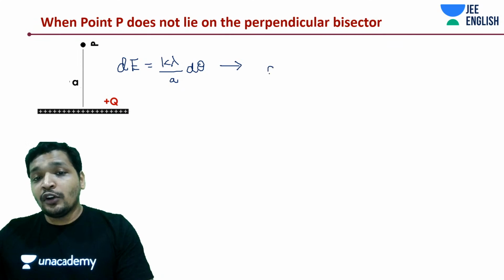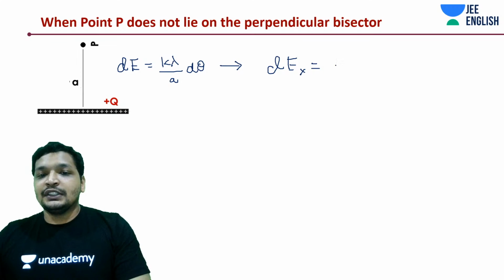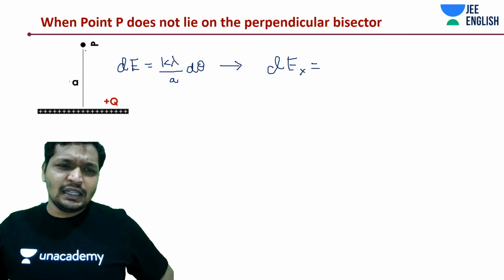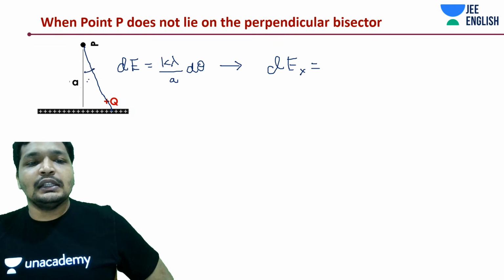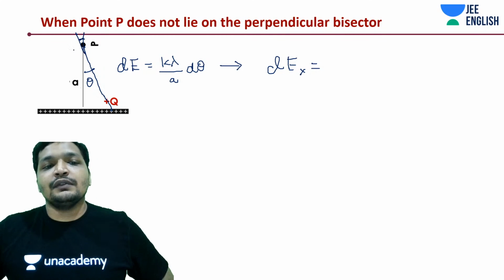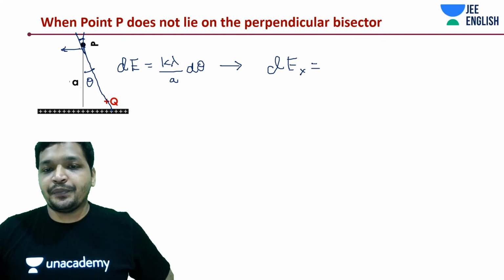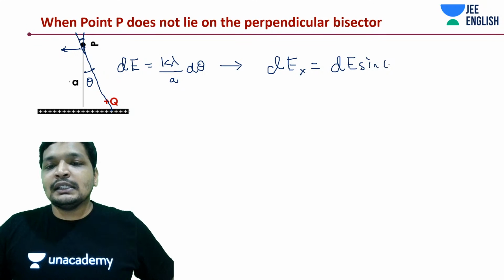Now we have two components, going to be along x direction. This is theta. We had a theta over here, and theta varies from alpha to beta. This is the x component, dE sine theta.